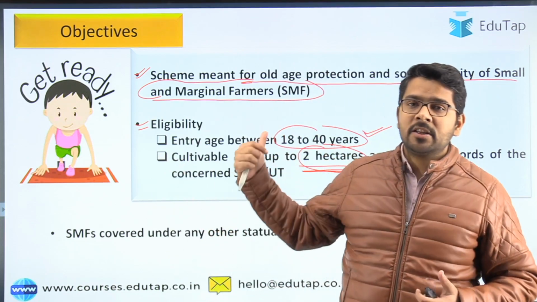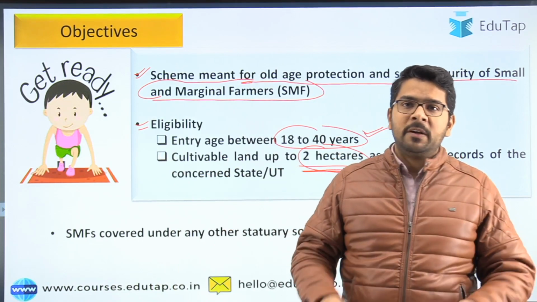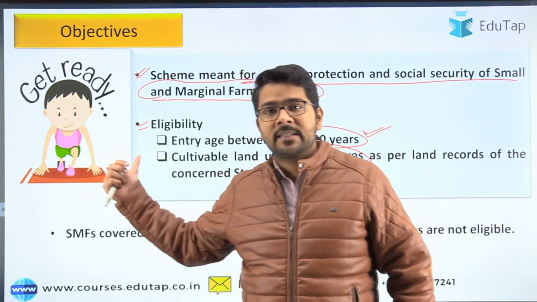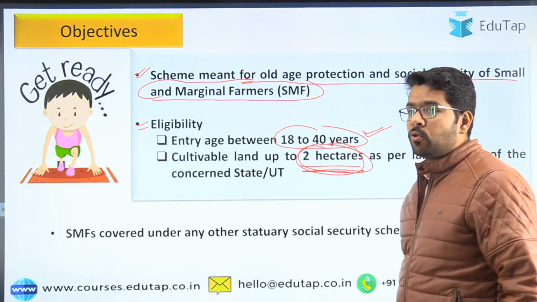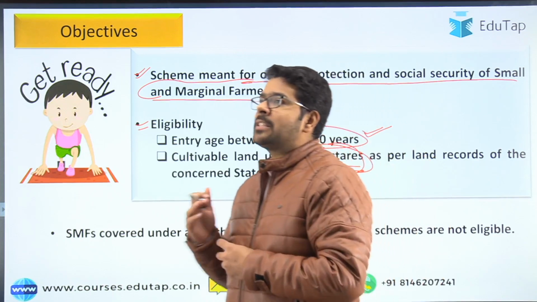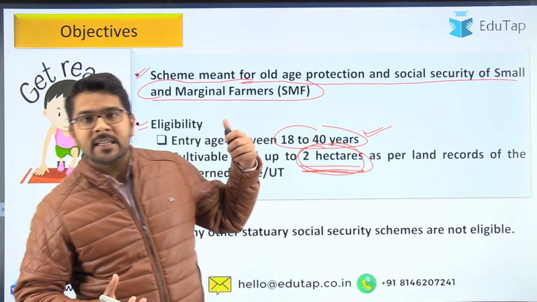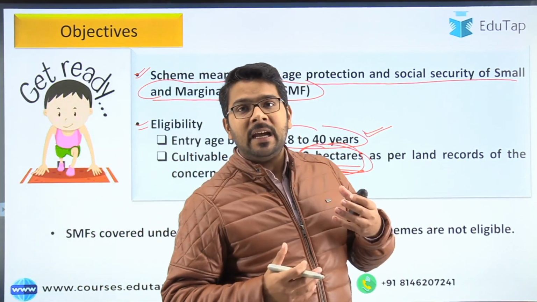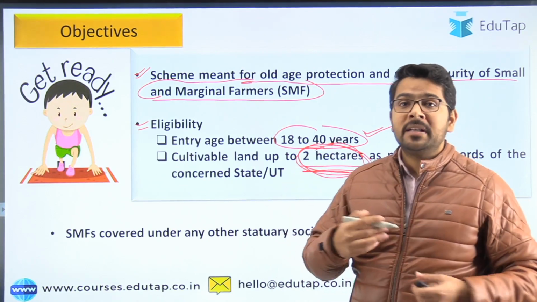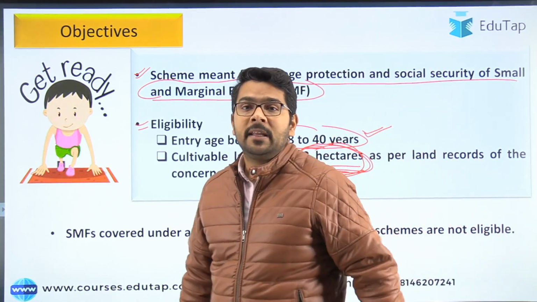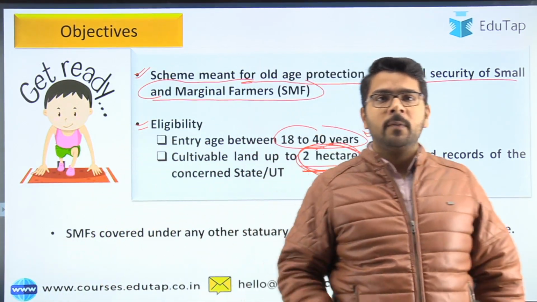Objective and target: it is a social security scheme for the small and marginal farmers. Any small and marginal farmer who is between the age group of 18 to 40 years can join this scheme. Moreover, his land holding should be less than 2 hectares. So guys, a question can be framed that for the small and marginal farmers, under this Pradhan Mantri Kisan Maandhan Yojana, what is the eligibility in terms of land? These are the points that we generally skip while preparing for the scheme. I am taking up only those crucial facts which are important from our exam point of view.